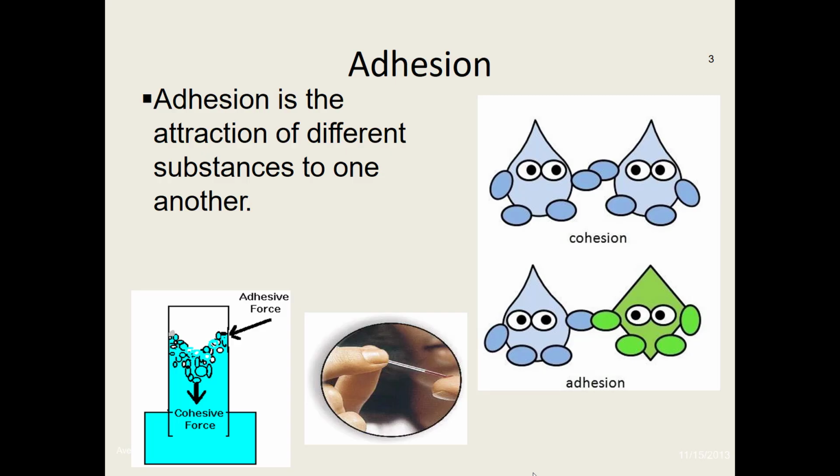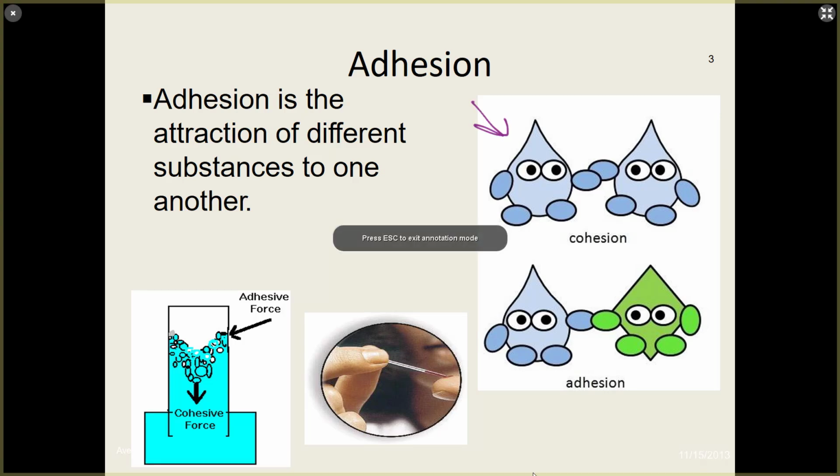Adhesion is the attraction of water to something that's not water. So again, cohesion is when it's stuck to itself, but adhesion is when water clings to another surface. And this happens in the lab in our graduated cylinders because water sticks to glass. It makes a meniscus, which means that the water clings on the sides and will climb up the glass.